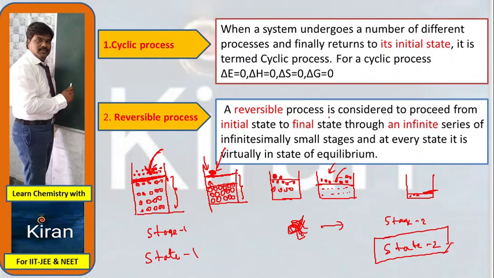A reversible process is considered to proceed from initial state to final state through an infinite series of infinitesimally small stages, and in every state it is virtually in equilibrium. In every state, system and surrounding are virtually in equilibrium with each other. So this is about a reversible process. Whenever the term reversible process comes, keep it in your mind: the process takes place with several minute steps.